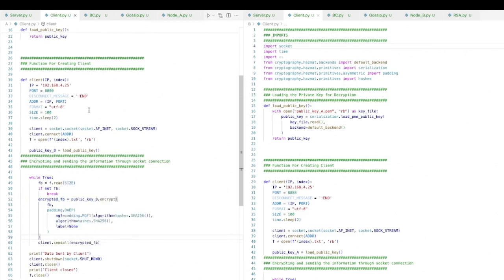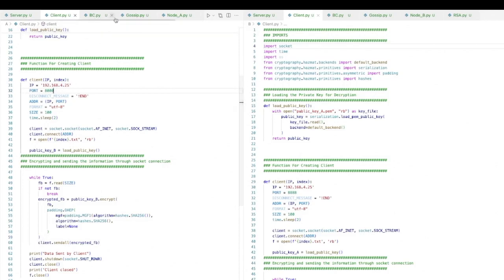So for this demonstration, I've used the same computer, same machine. That's why the IP address is the same, but I used it on a different port. You can try it on a different PC as long as you're on the same local area network. I tried it on my Linux and Mac and it worked, but I couldn't demonstrate it because I have to record it on two different devices. So that's why I just use different ports for now. But since you're on a local area network, it will basically be the same. You just have to change this IP address. The port address could be the same.